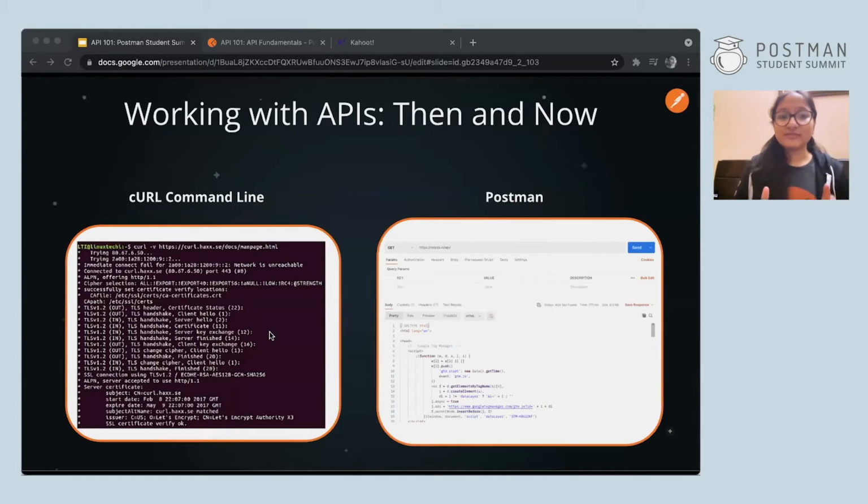Postman allows you to accomplish the same thing which curl command line did, with many more features like saving, grouping, visualizing, sharing requests and responses, etc. Postman has tools for building, testing, and documenting APIs. So, what is Postman?